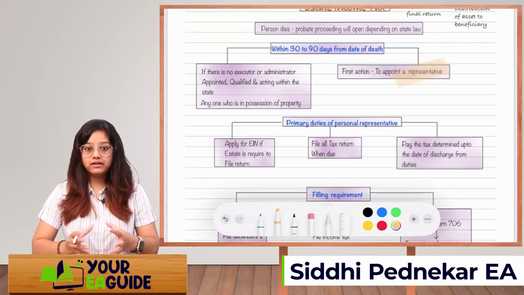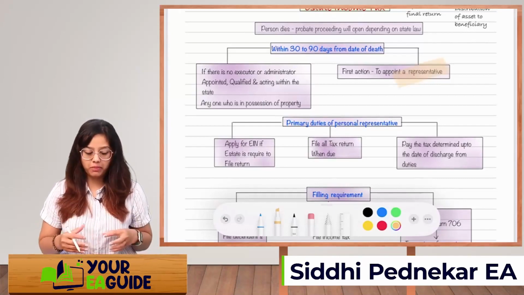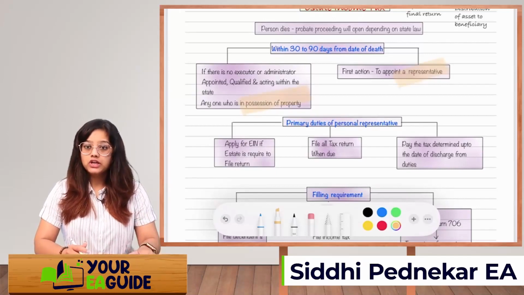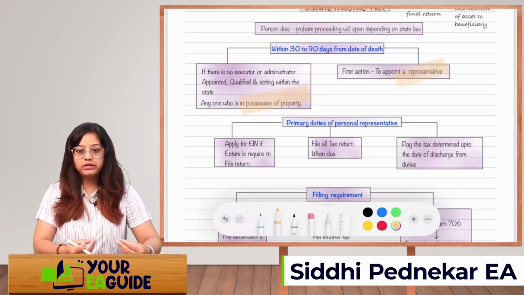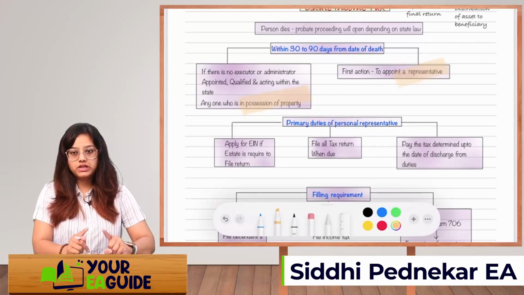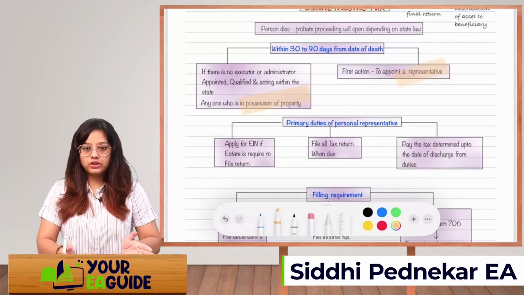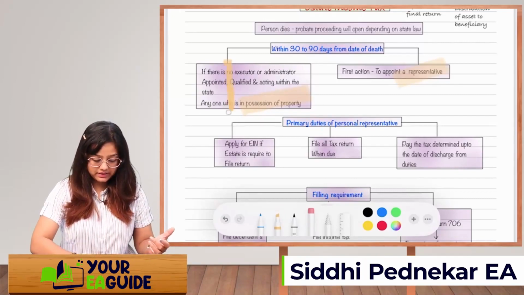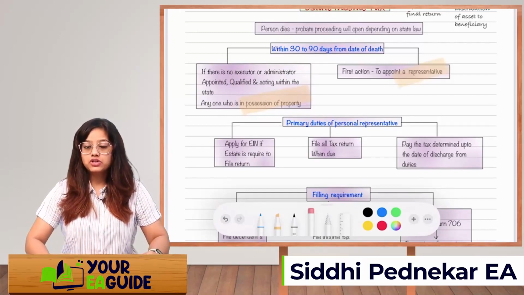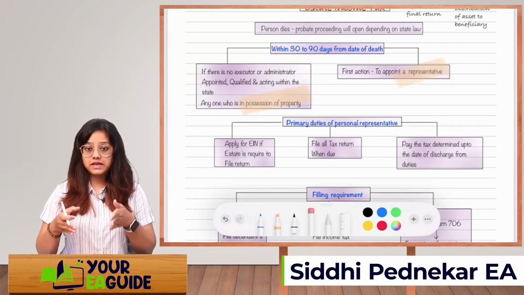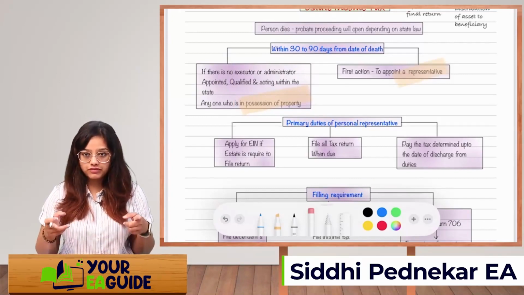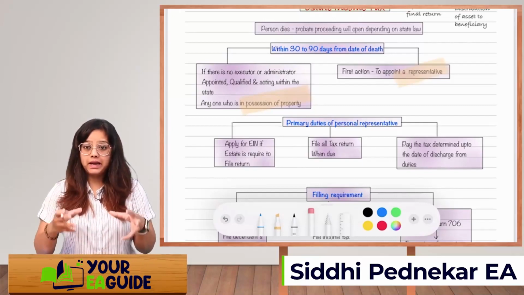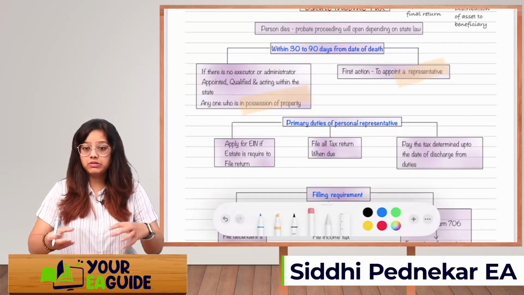Whoever is handling the assets, whoever has possession of the property, they will be responsible for filing 706. Every time, the first step will be the appointment of the representative. That representative will account for all the assets of the descendant in one estate, and that estate will file 706 showing the value of the assets and the step up basis of the assets. The difference between the adjusted basis and the value is called step up, and tax on that will be paid by the descendant.